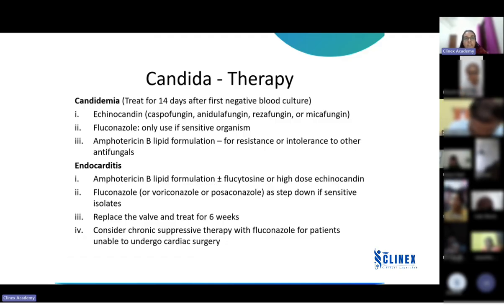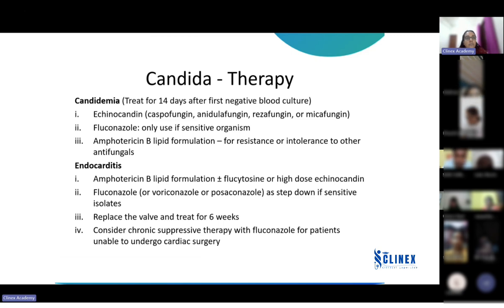So you will come across cases wherein, in candidemia, the doctor would be going ahead with amphotericin B as a first choice. That is not right. Okay, echinocandins are the first choice in candidemia. Then, as per the culture report, you can manage the case. Fluconazole is used only if it is sensitive, and amphotericin B is used only if the culture shows resistance or the patient is intolerant to other antifungals.